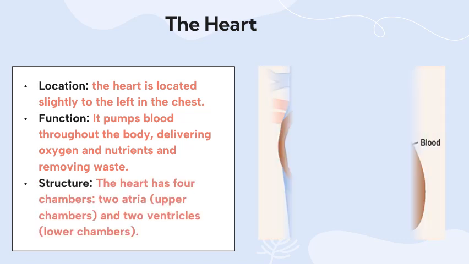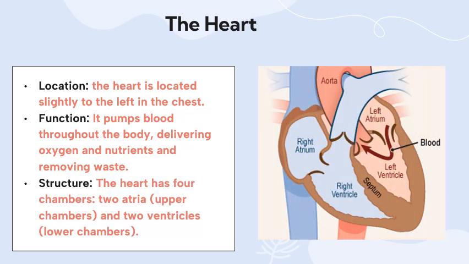The structure, as you see in the picture, the heart has 4 chambers, 2 atria and 2 ventricles. The 2 atria are the upper chambers, and the 2 ventricles are the lower chambers. Okay?